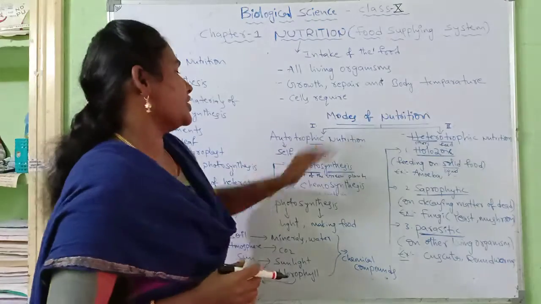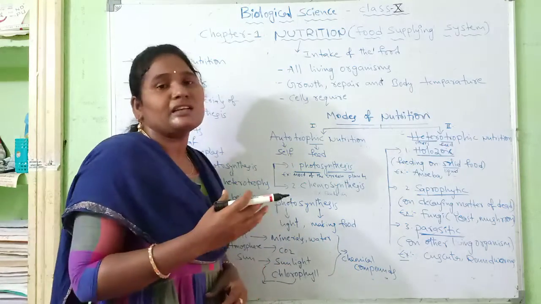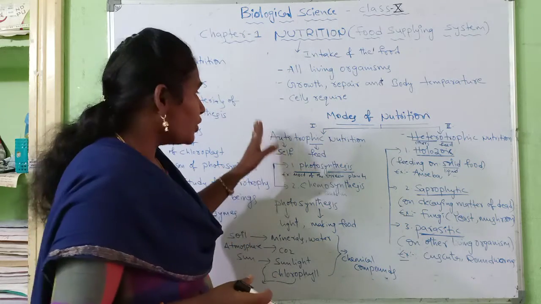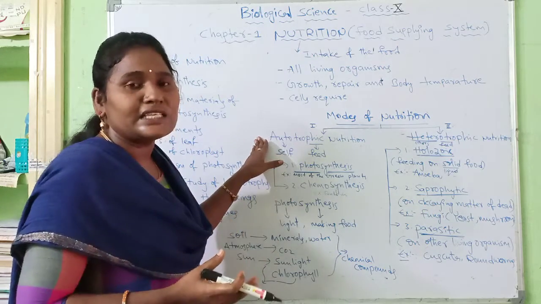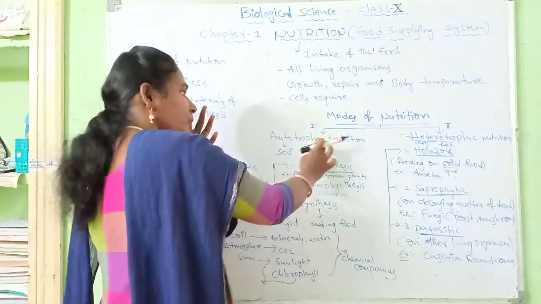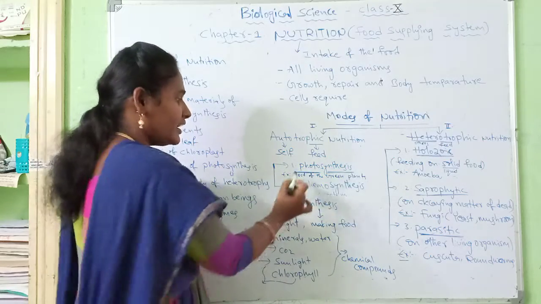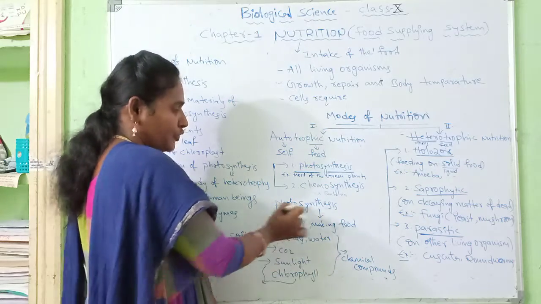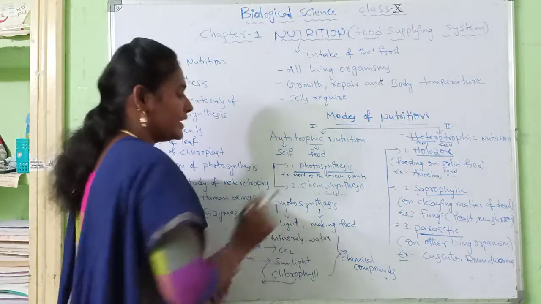Autotrophs are the organisms which can synthesize their own food material. Most autotrophs are independent. Their synthesizing of their own food material is described as autotrophic nutrition. Autotrophic nutrition is again divided into two types: photosynthesis and chemosynthesis. Photo means light, synthesis means making food. So photosynthesis is a process of making food material by using light energy.